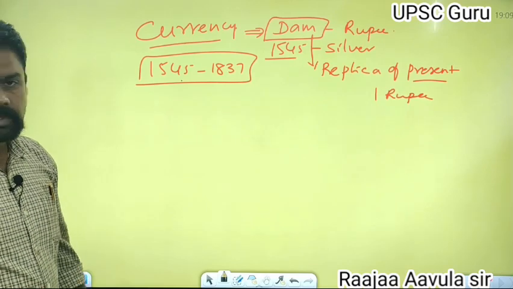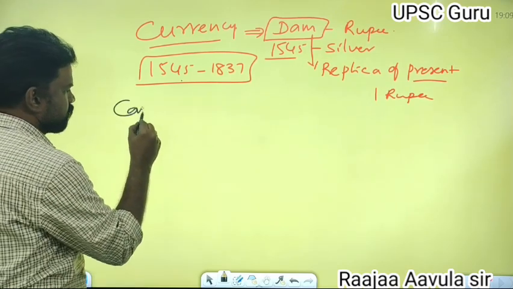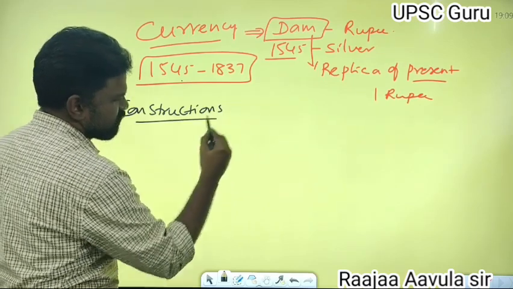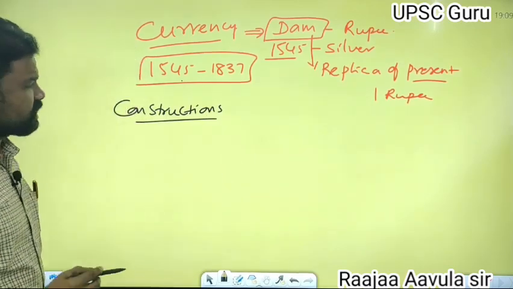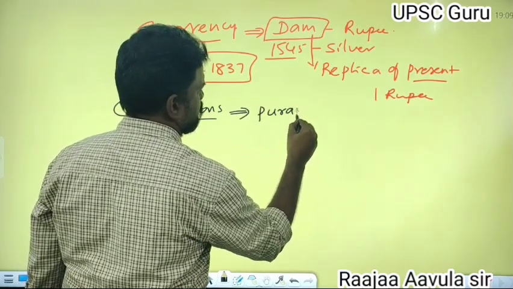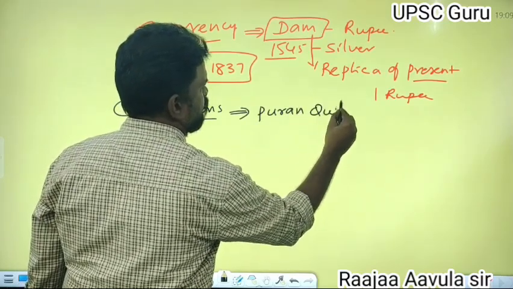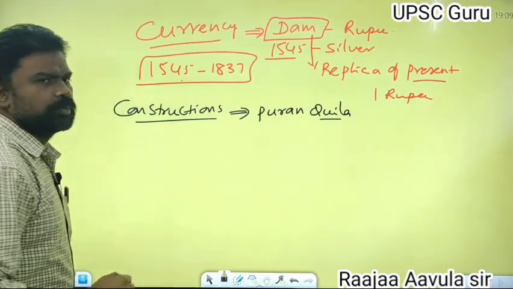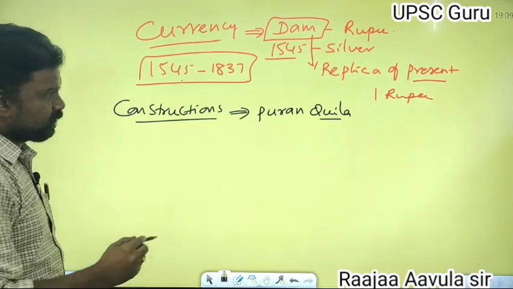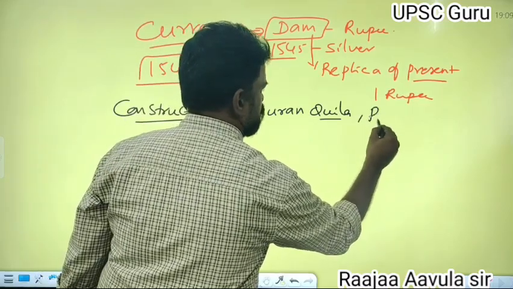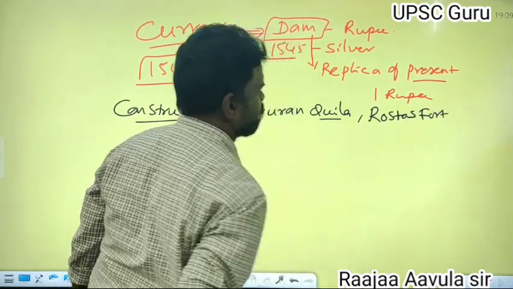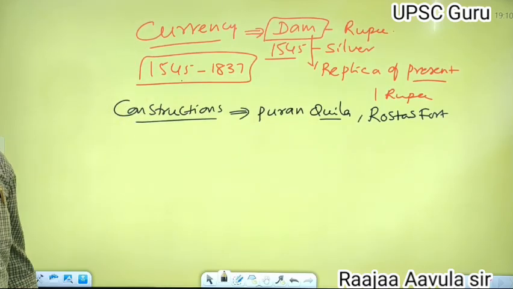After the currency, the constructions and buildings of Sher Shah. He constructed Purana Killa, a fort. And Sher Shah also constructed Rohtas fort. Different forts were constructed by Sher Shah.